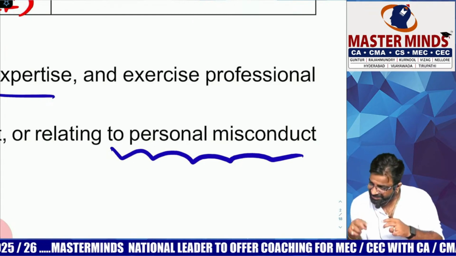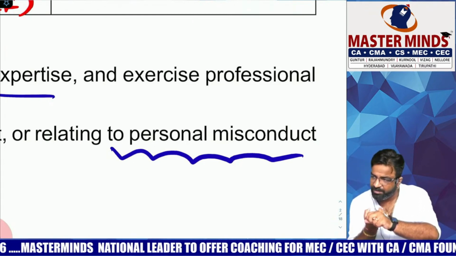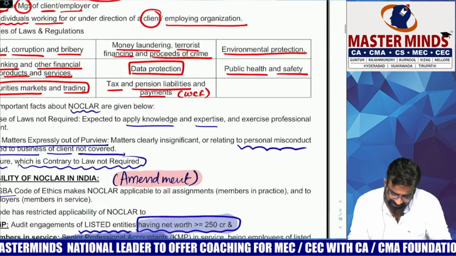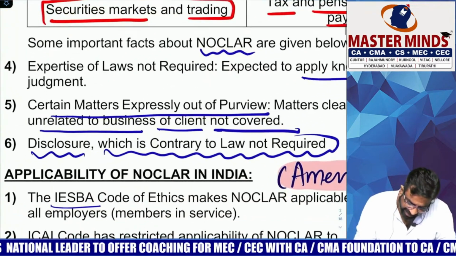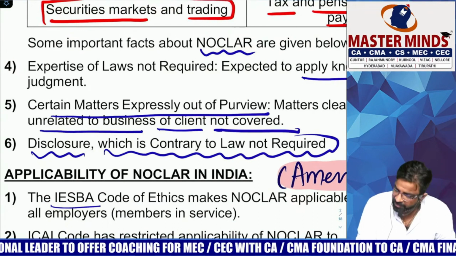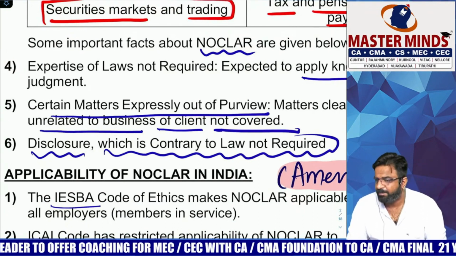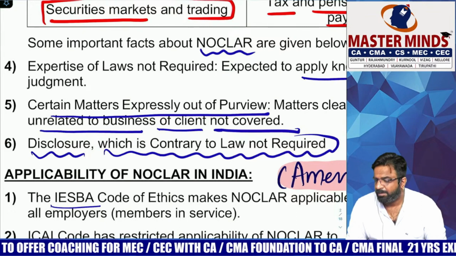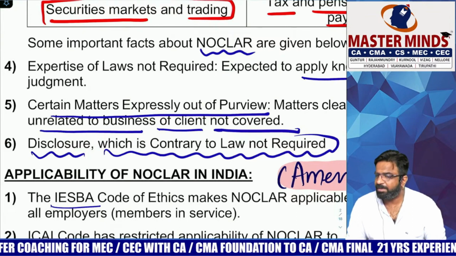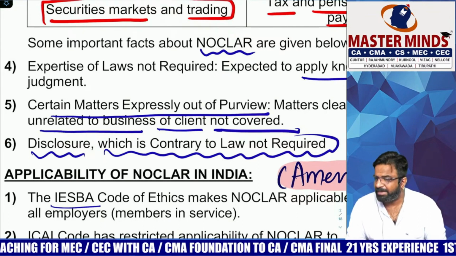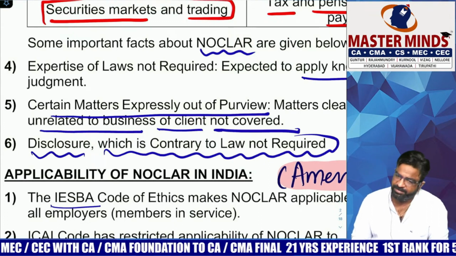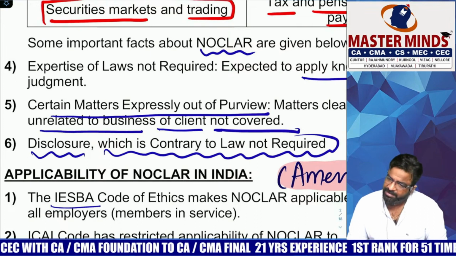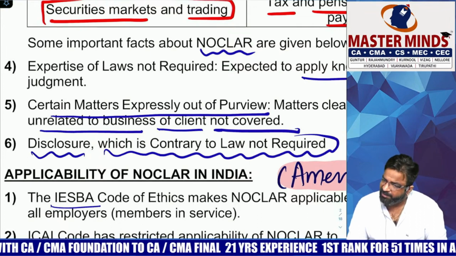So which second thing does NOCLAR not cover? Personal nature. And what is the first thing it does not cover? Insignificant. And what is the third thing? Matters unrelated to the business of the client are not covered. What do you mean by that? Your client is into iron and steel manufacturing and he has done a little bit of scam in construction of buildings, in the real estate business, whereas his main line of activity is iron and steel.